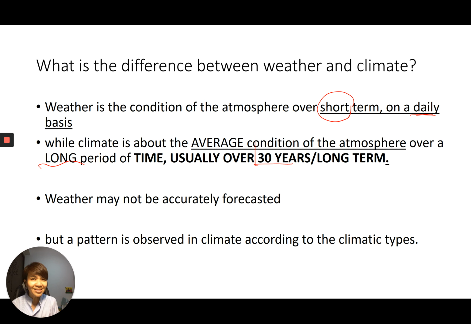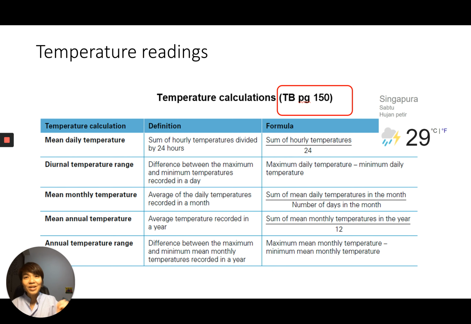Now, what is the atmosphere? The atmosphere is a layer of air surrounding the Earth. Temperature. How do we arrive at the temperature that I mentioned earlier, 29 degrees Celsius? That was the mean daily temperature. Okay, sum of hourly temperatures divided by 24 hours. I will share with you more about the other temperature readings, but for now, there is the mean daily temperature.